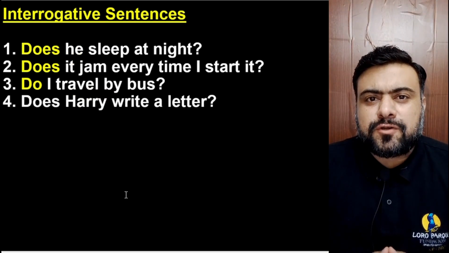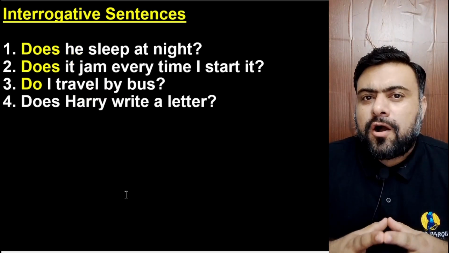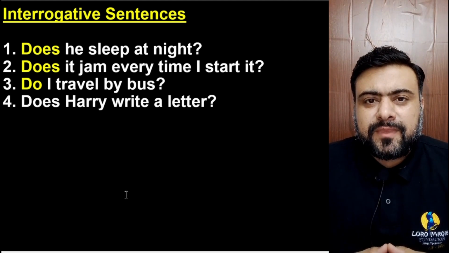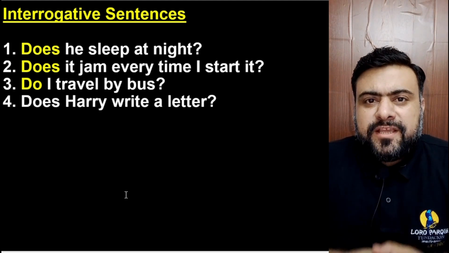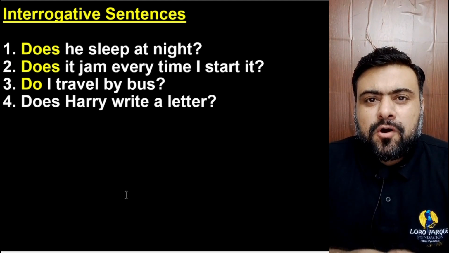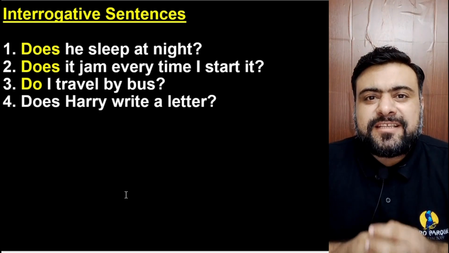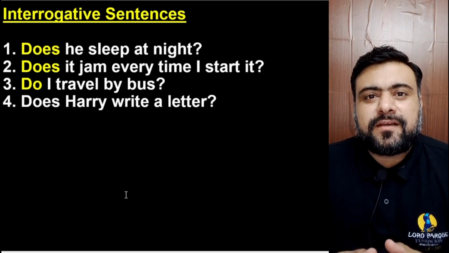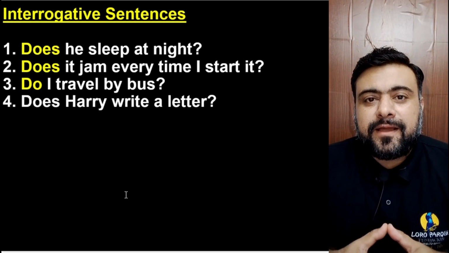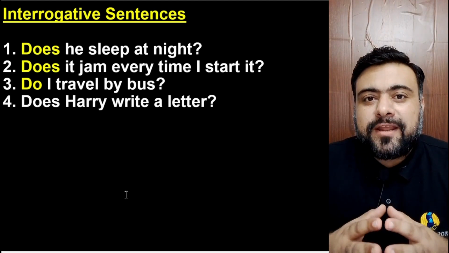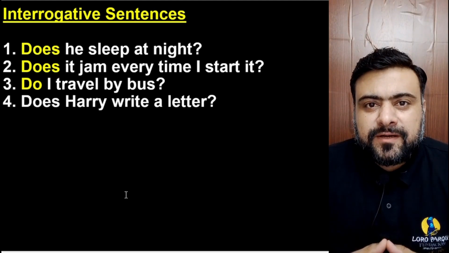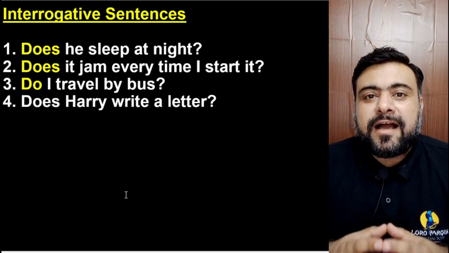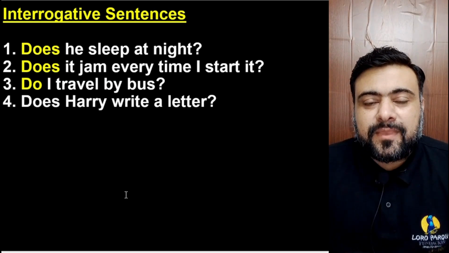How are the questions or interrogative sentences of this tense made? We simply add does or do before the subject. The rest of the sentence remains the same, except the S or ES with the first form of the verb in the positive is again removed because we've got again the does.